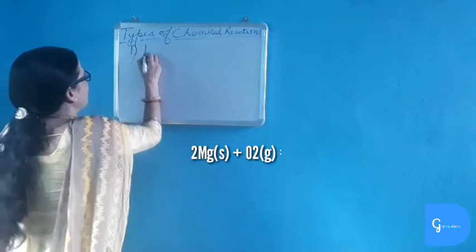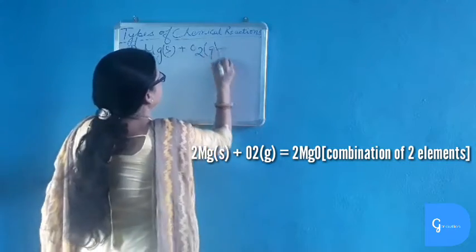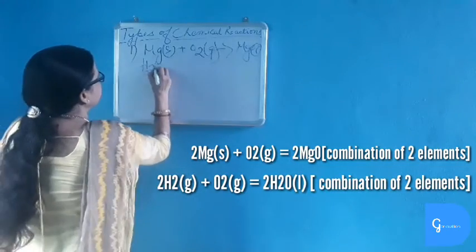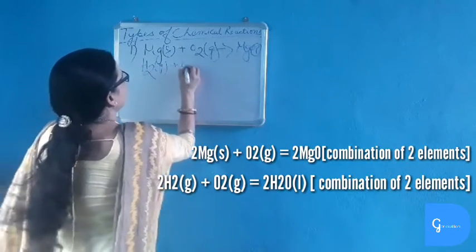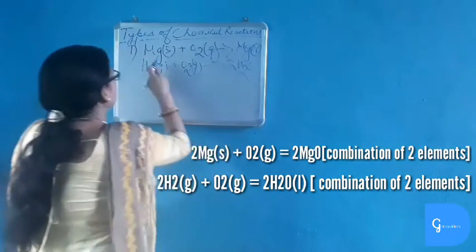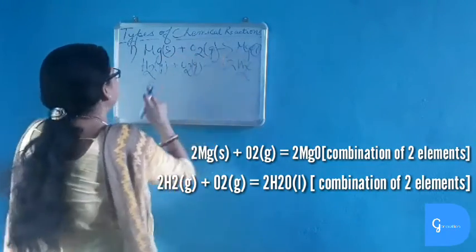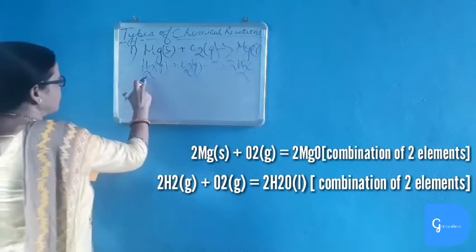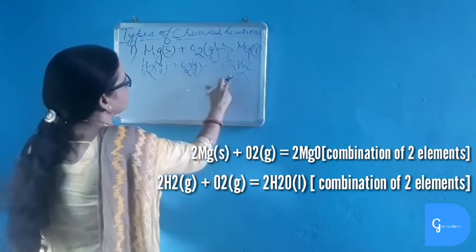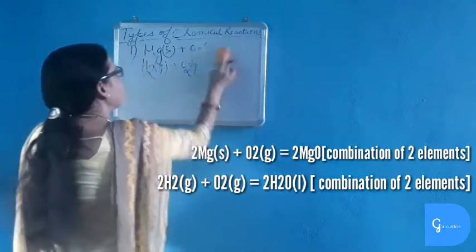Let us take an example. When magnesium, an element, combines with the element oxygen, it gives magnesium oxide, a compound. Another example: H2, an element, when it combines with oxygen gas, gives the compound water. So magnesium is an element, oxygen is also an element, and they combine together to form a compound, magnesium oxide. In water, what happens? Hydrogen is a gas, an element, and it combines with oxygen, an element in the form of gas, to give water, which is liquid. So both are elements combining together to form a compound.